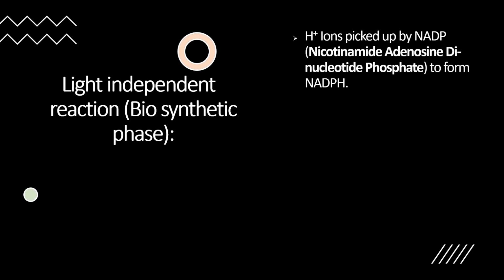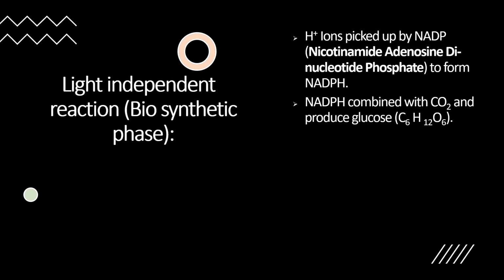The NADP molecule is present on the surface of the thylakoid membrane. This NADP is reduced by adding H plus ions, and finally it forms NADPH. Later, this NADPH combines with carbon dioxide and produces glucose.